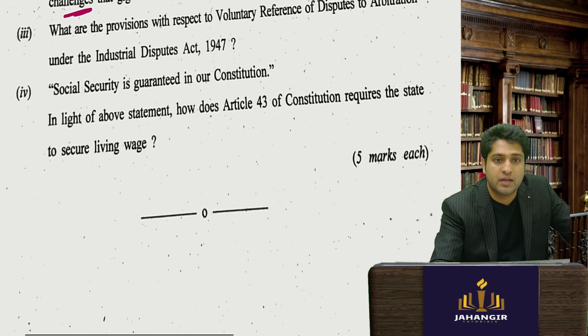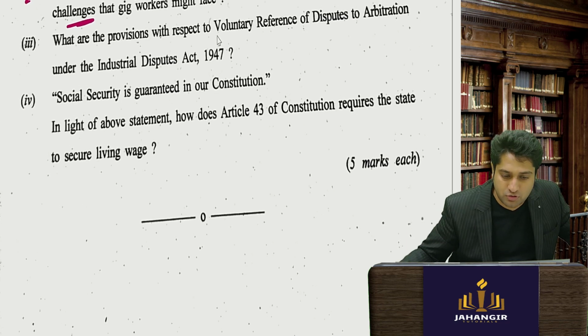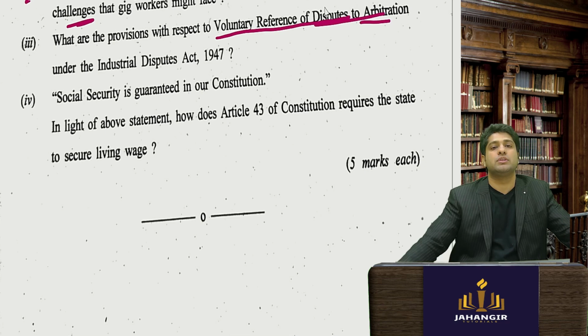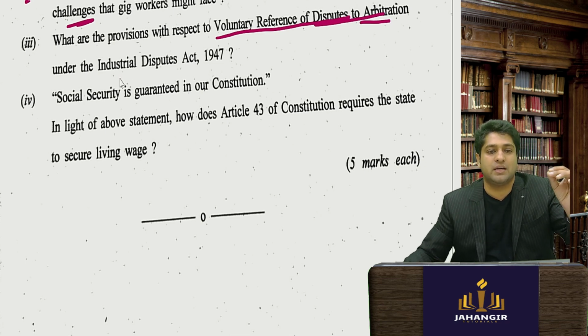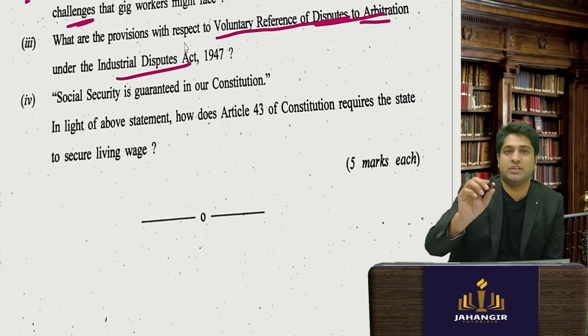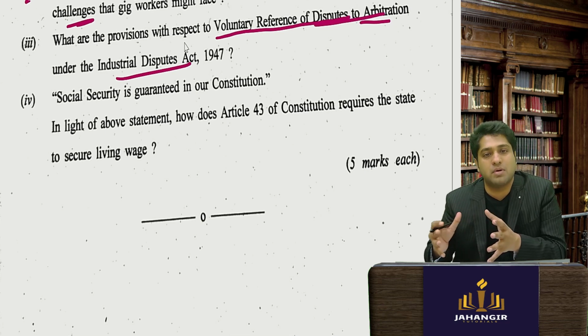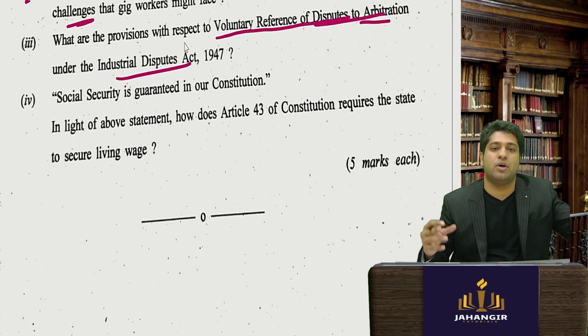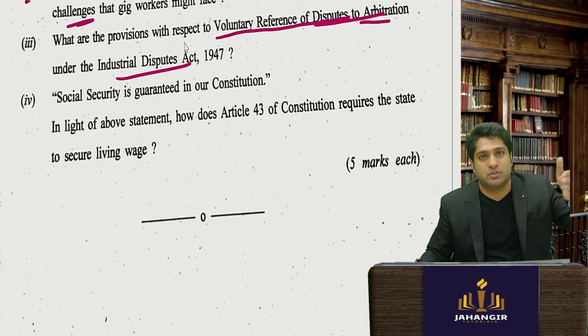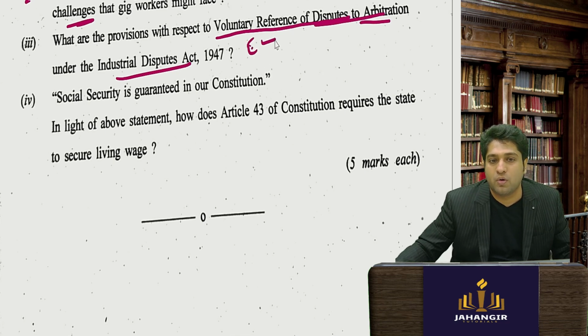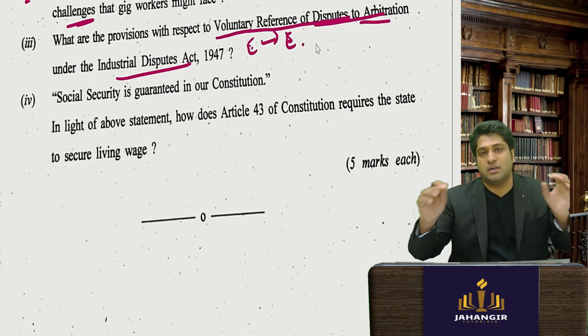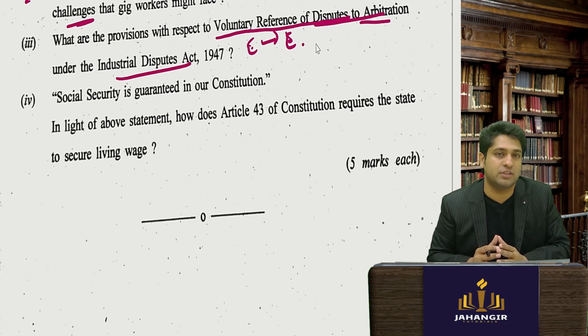Okay, next is what are the provisions of voluntary reference of dispute to arbitration. So in 2020, section 10A was introduced, saying that even labor disputes between employer and employee, if both want to enter into an arbitration agreement, they can.